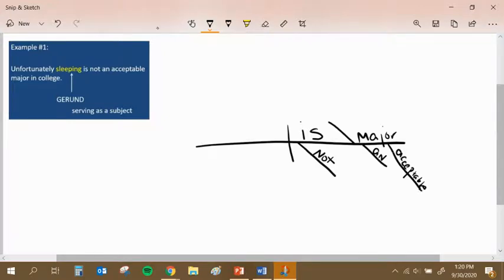And then it's a major in college. Let's extend this line here. I'm going to do in college. Now, the word unfortunately really isn't going to go where I'm going to put it, but for now, that's where we're going to put it. So I'm going to put it here as an adverb underneath is.